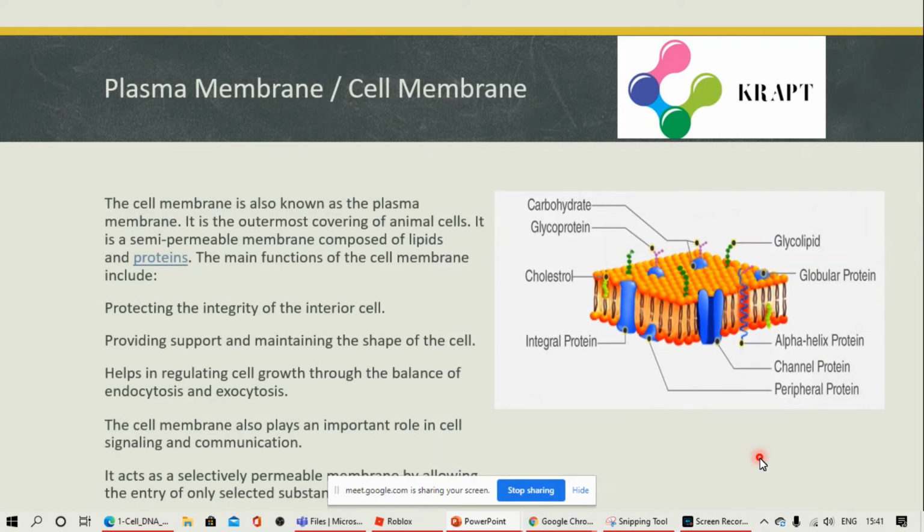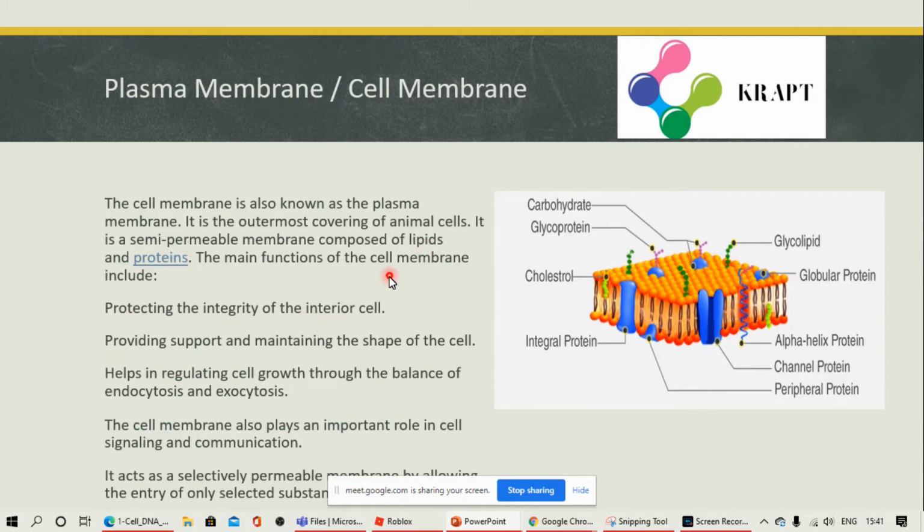So, plasma membrane or cell membrane. What is cell membrane? It is the outermost covering of all cells, not only animal cells. In plant cells, it is known as cell wall. It has both plasma membrane and cell wall. Cell wall is made up of cellulose, whereas plasma membrane is made up of lipids and proteins.